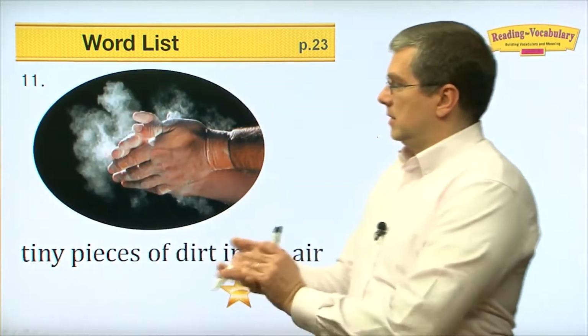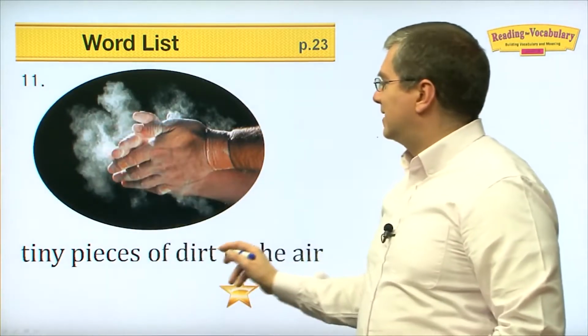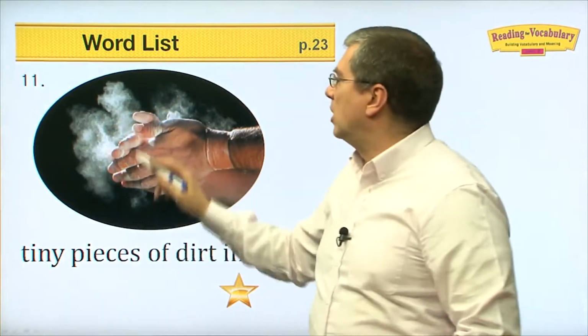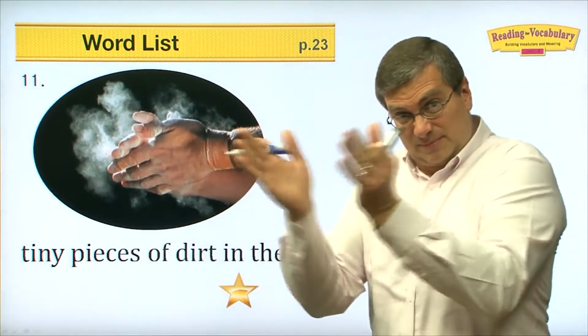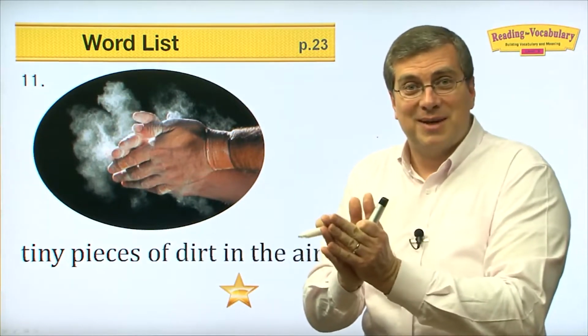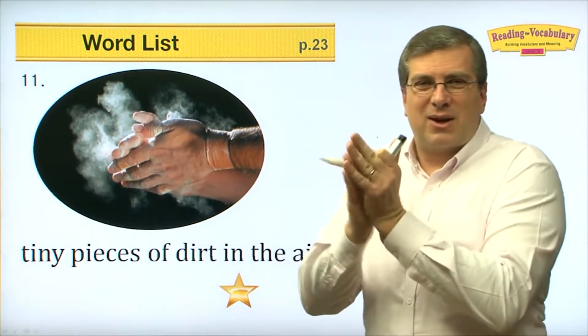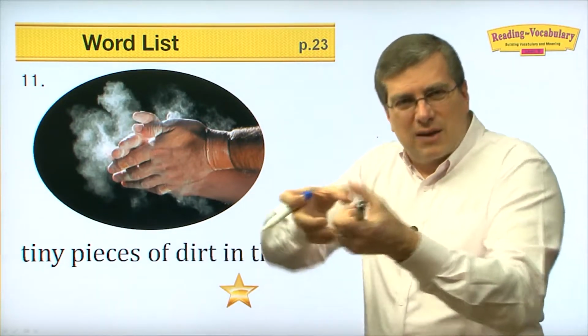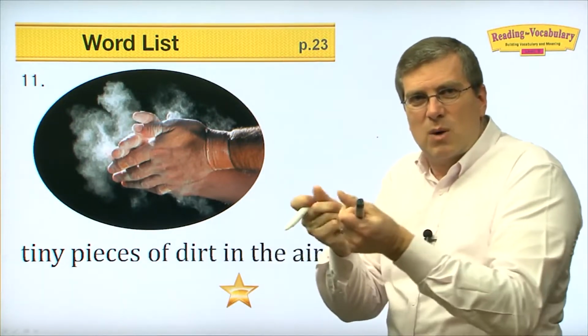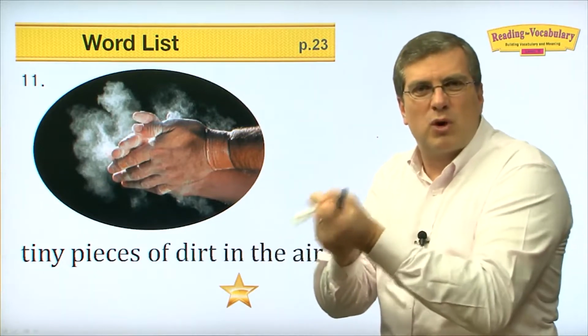11. Is it smoke? No, it's tiny pieces of dirt. Nothing's burning, right? This person just took some dirt, picked up some dirt, rubbed it, clapped it on his hands, right? And why did they do that? To make their hands, like, more sticky, so things will stick. Like if he's going to grab a rope and pull it, he wants the dirt to help him grip that rope.